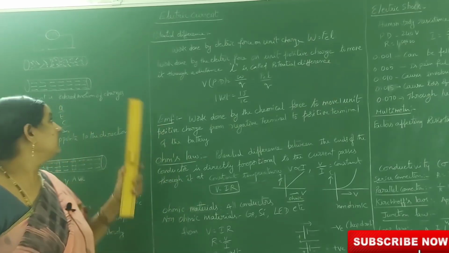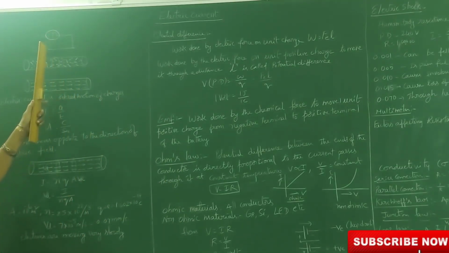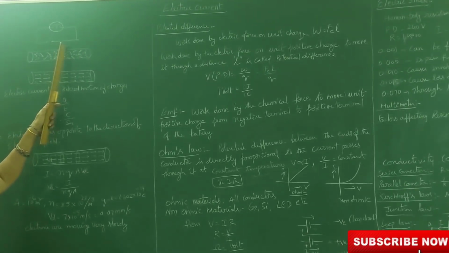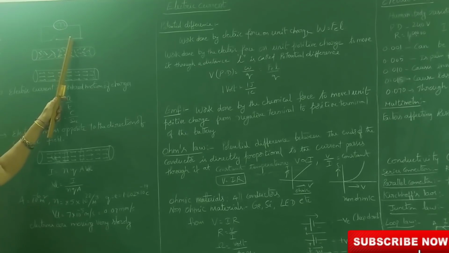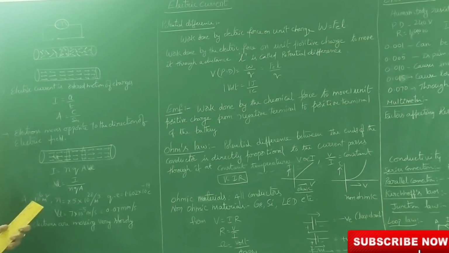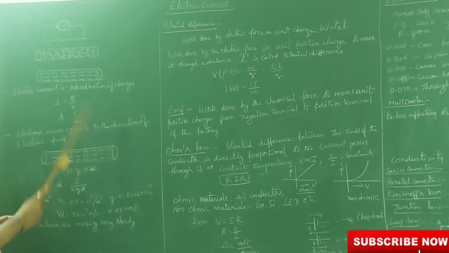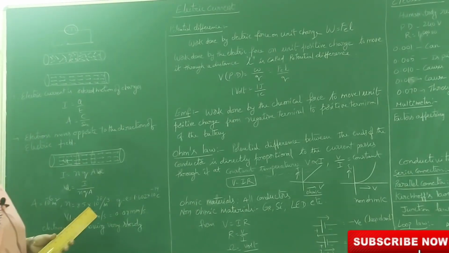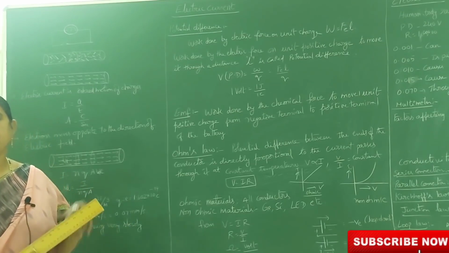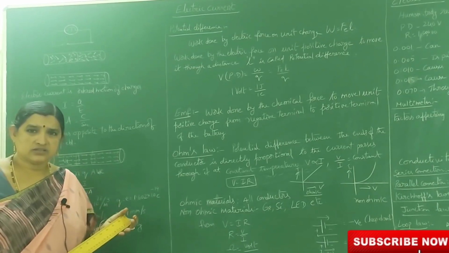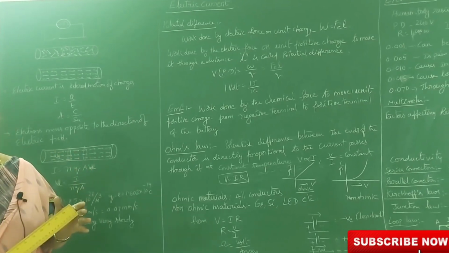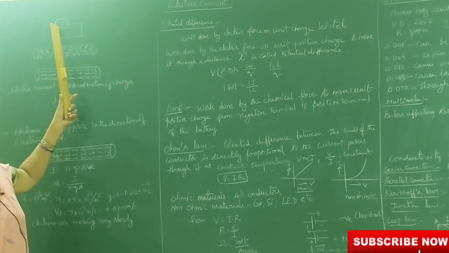First, complete a circuit like this with connecting wires. This is the bulb, this is the switch, and these are connecting wires, which are made up of copper and covered by insulators. When we switch on, the bulb will glow, everyone knows. Suppose we remove the battery from the circuit, connect the wires and observe again. Will the bulb glow or not? Definitely not. We know that. Why? Because we need a source to glow the bulb.